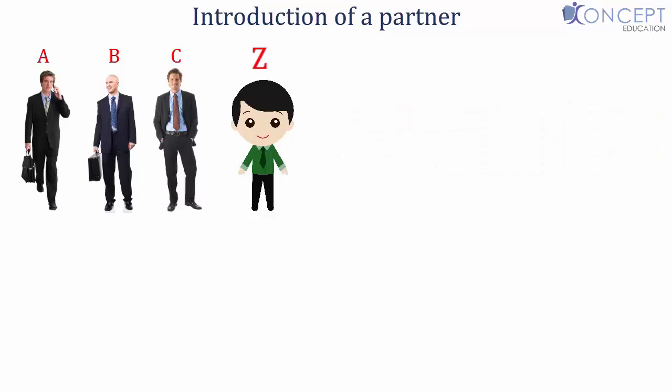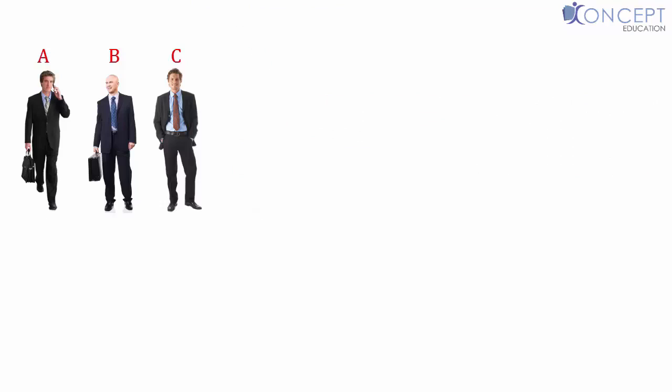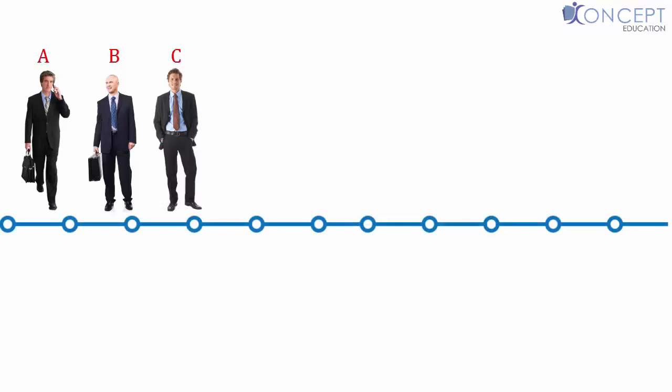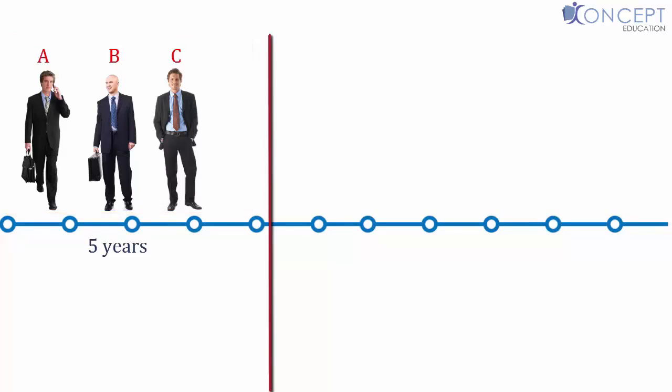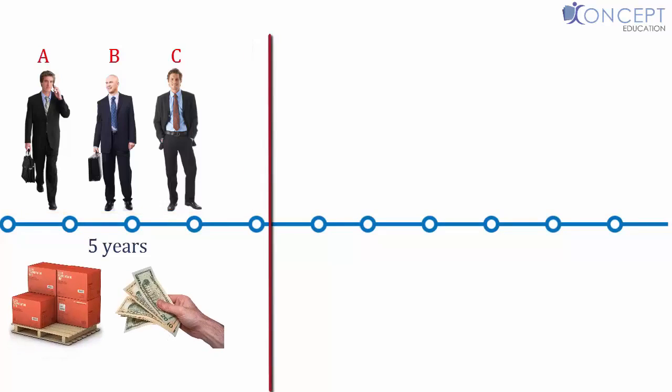Let's continue with our example to understand this better. For now, let's forget that Z is A's son. So, as I said, ABC was formed 5 years ago. So for 5 years, they were doing business. They were selling, they were buying, they would have debtors and they would have creditors.